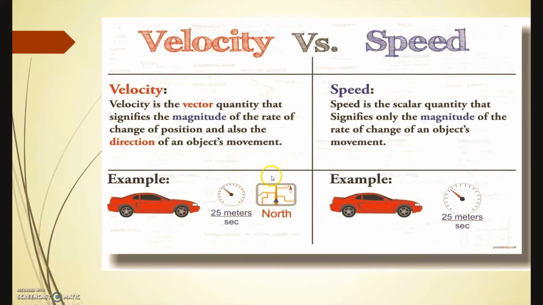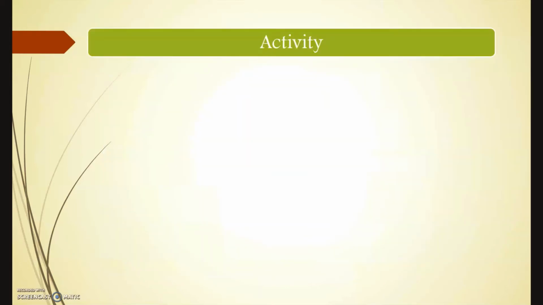These are the velocity. Then consider speed. Speed is a scalar quantity that specifies only the magnitude of the rate of change of an object's movement. For example, here also consider the same car, but we are calculating only the speed of the car. That is, it takes only the magnitude. So from this we understand what velocity is and what speed is, and from these examples we can identify what is a vector and what is a scalar.